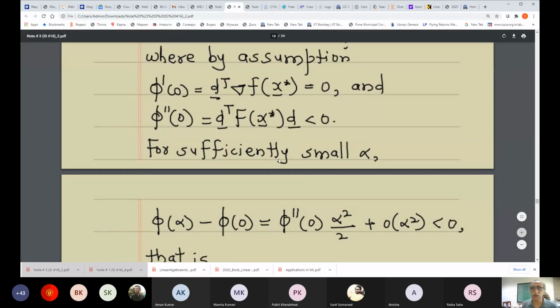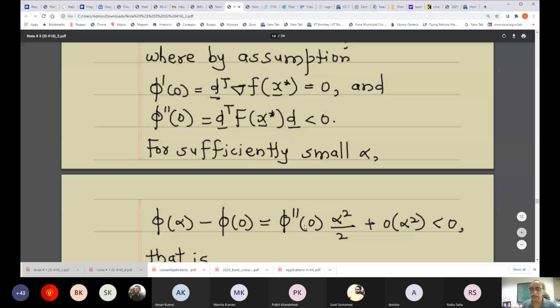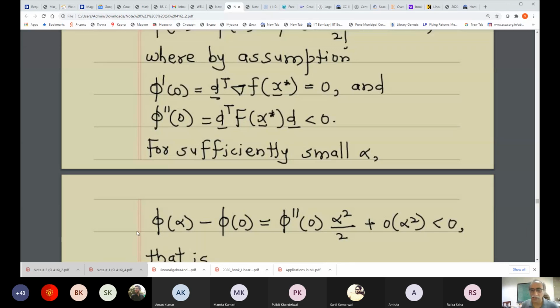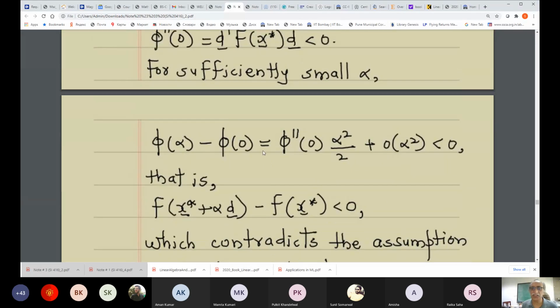This is less than 0 for sufficiently small alpha, because what this means is, if you take this to this side, then this whole thing is equal to small o of alpha square, which means that if you divide each of the terms by alpha square and let alpha go to 0, then the limit is equal to 0. Okay. So essentially, for sufficiently small alpha, this thing is less than 0, but that is, phi alpha minus phi 0 is less than 0 for sufficiently small alpha.